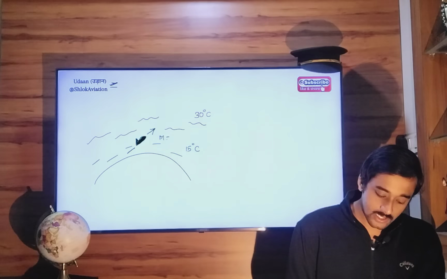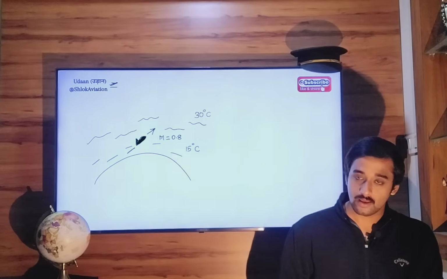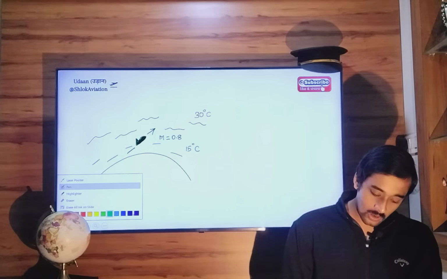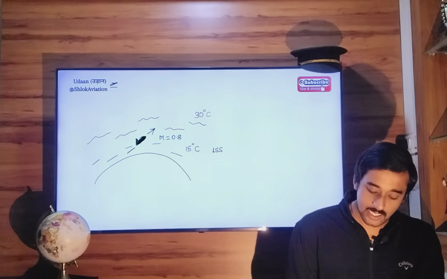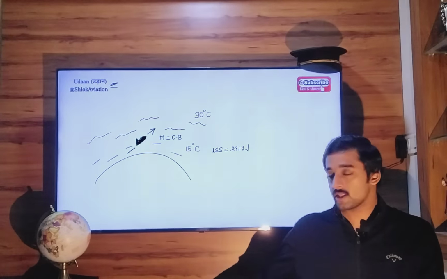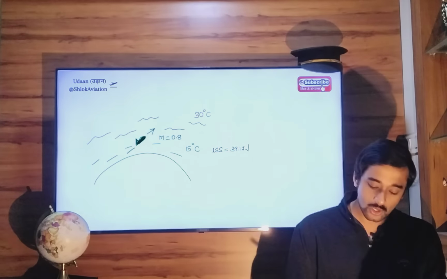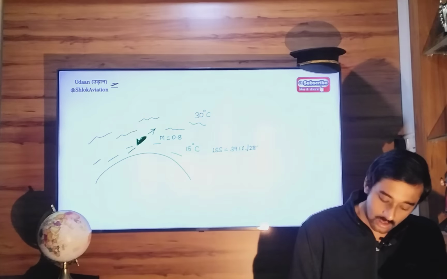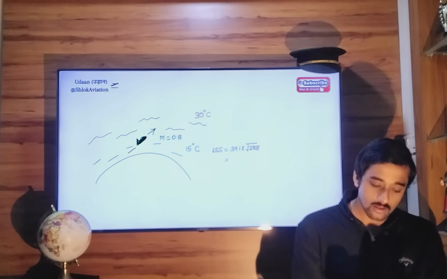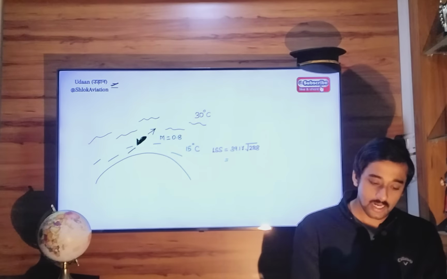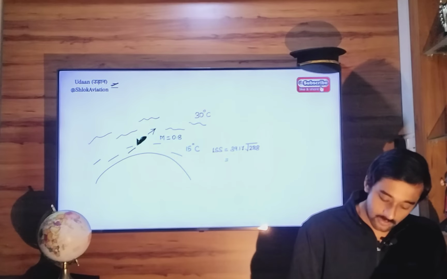Consider your Mach number is 0.8. Now the local speed of sound at 15 degrees Celsius will be 39.17 times the square root of temperature in Kelvin. So 15 plus 273 equals 288 Kelvin. Square root of 288 into 39.17 is 665.